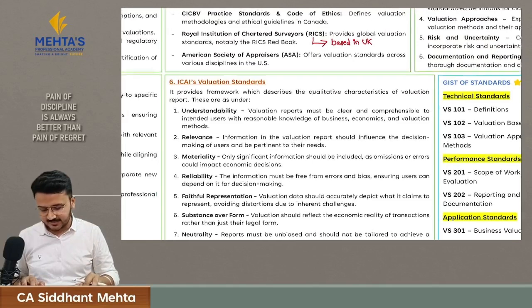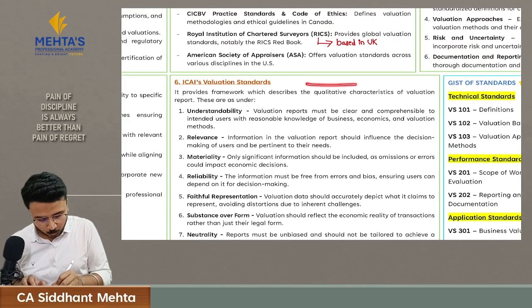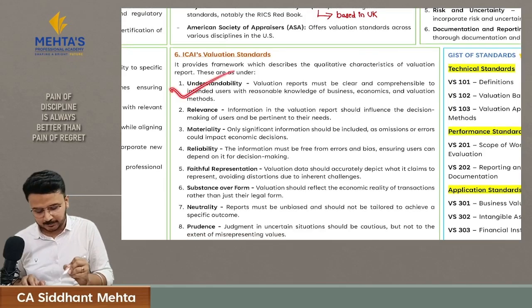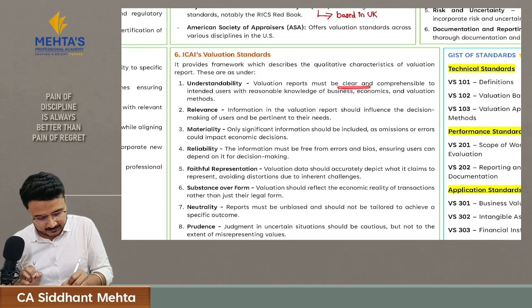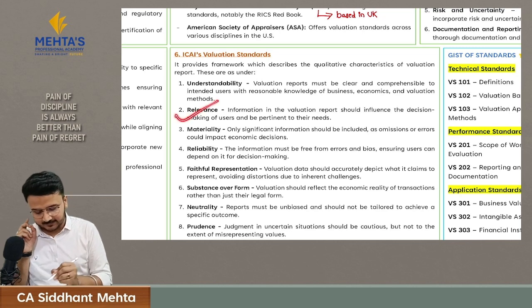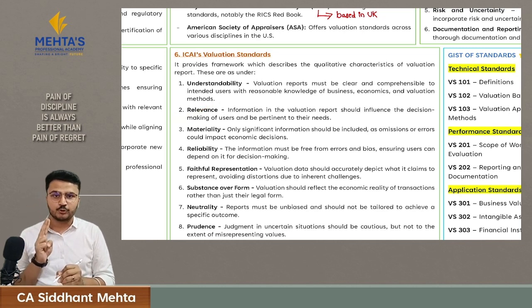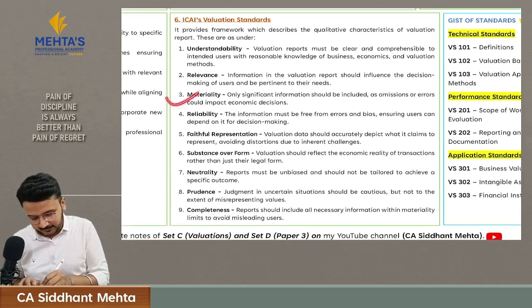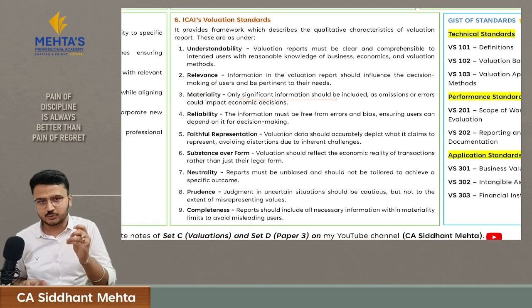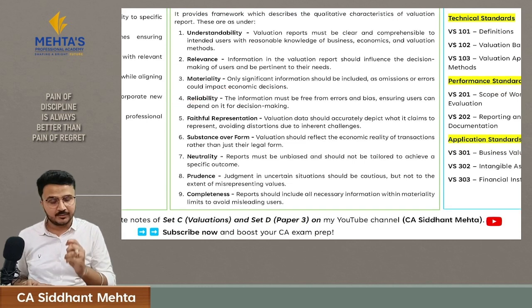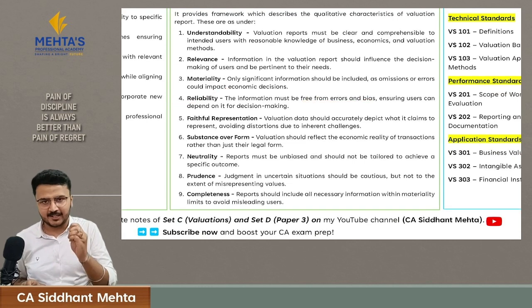Then the ICAI valuation standards have described some qualitative characteristics of a valuation report. The first one is understandability. Your valuation report must be clear and comprehensible for the reader to understand. Second is relevance. Your valuation report should cover all the relevant things which help the reader to understand the valuation assignment. The third one is materiality. All significant information should be included in the report. Then the fourth one is reliability. Your report should be free from any error and biases.